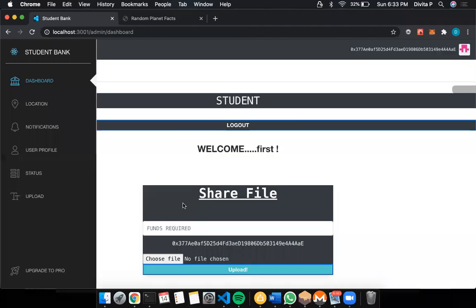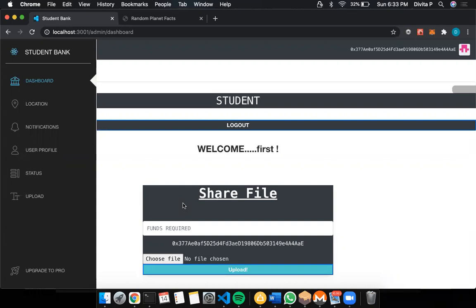So this project is built on a blockchain and Monero, which is a cryptocurrency. Here the students can upload their required documents for which they need funds.